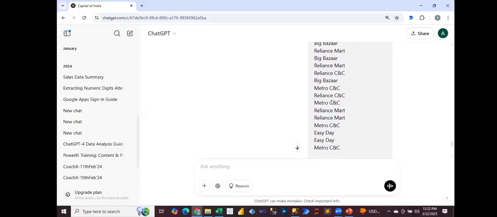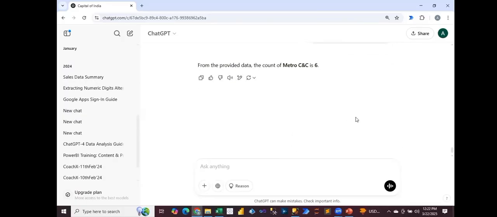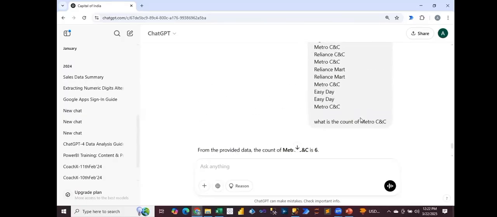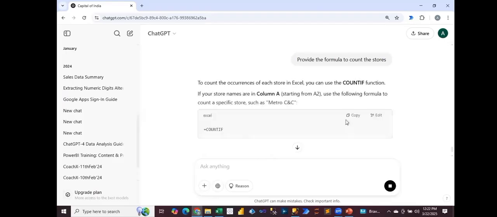I use ChatGPT, but I don't trust it blindly. Whatever result is being generated, you should also validate it. Okay, you should also validate this. Now, further communication you can check. Here, if you ask, since I'm working on Excel, provide the formula to count the stores. Okay, and see which formula it will provide you.